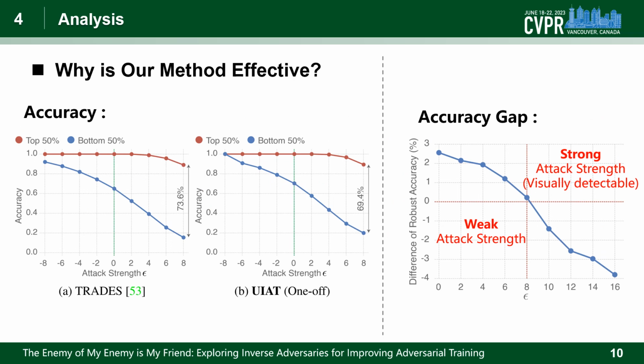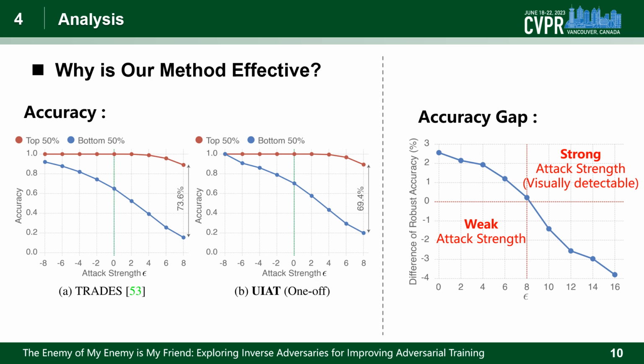Finally, we discuss the reason why our method is effective. We compare our method with the SOTA method CHASE. It can be seen that our method can bridge the robust accuracy gap more effectively. We can also enhance the robust accuracy of the bottom 50% group. In addition, we observe that the inverse adversaries of our method are prone to be classified correctly. And let's see the accuracy gap between our method and the SOTA method in the right figure.